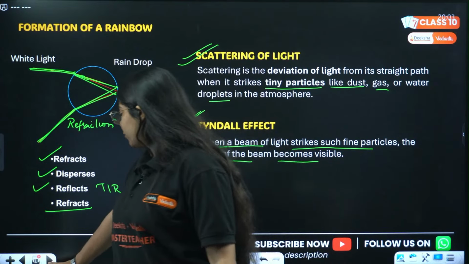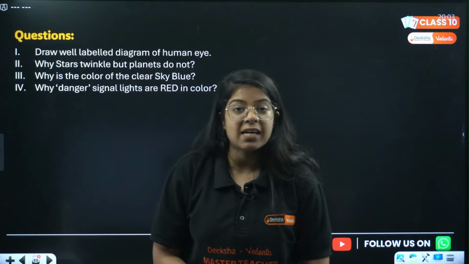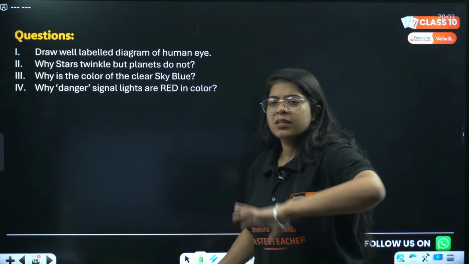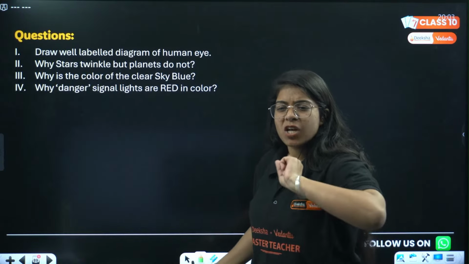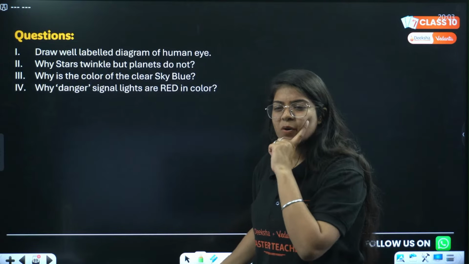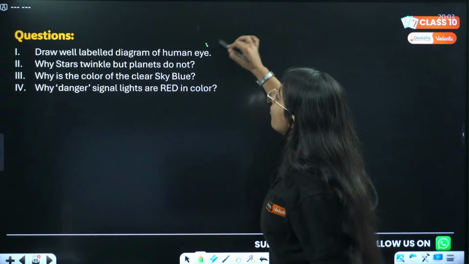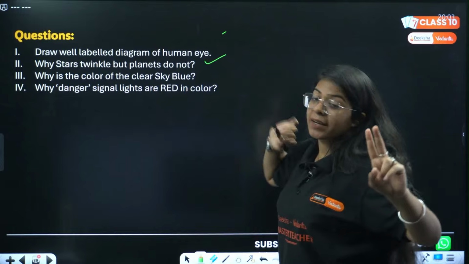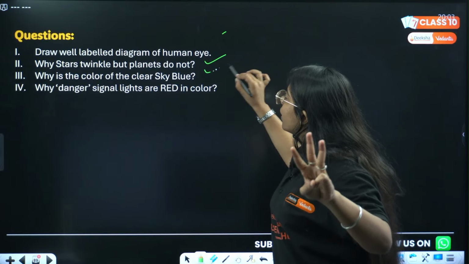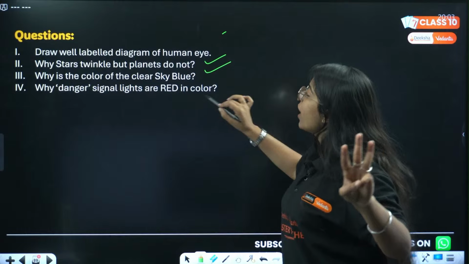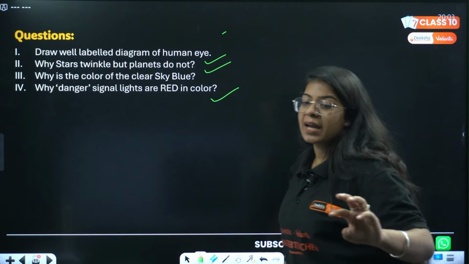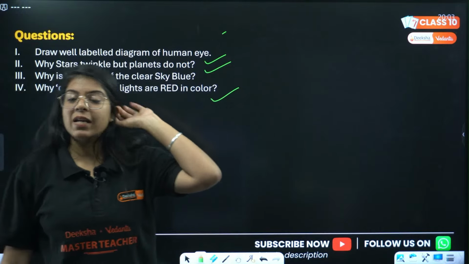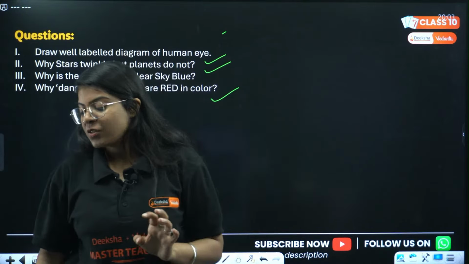We are done with 4 chapters of physics, and these are some important questions. Someone was asking, Sejal or Soumya, whoever was asking. We have: draw a well-labeled diagram of the human eye, important. Why do stars twinkle but planets do not? Why is the color of the sky blue? And why are danger signals red in color? ठीक है? Done. These questions, we'll look into them in the lives as well.